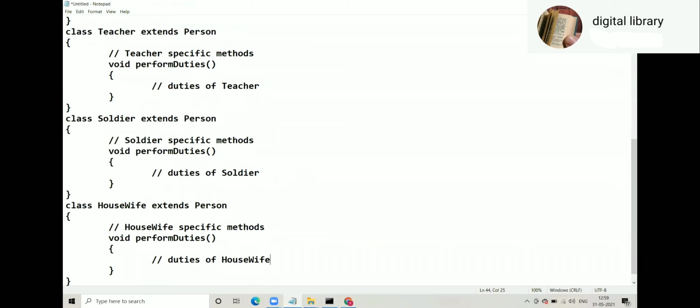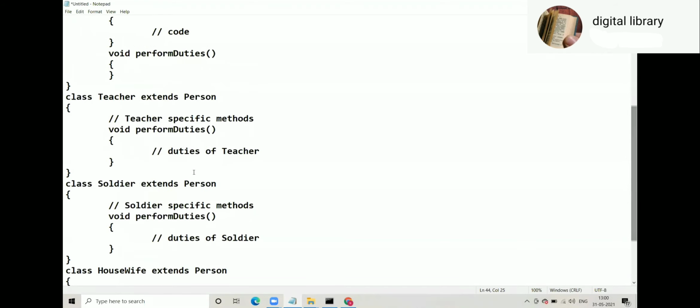Okay. So your expectation as a parent class developer is child classes will have their own perform duties, and their respective duties should be performed. That is your thinking. But you know, one problem is there. What is the problem here? This is called overriding, yes or no? This is the overridden method, and these all are overriding methods.